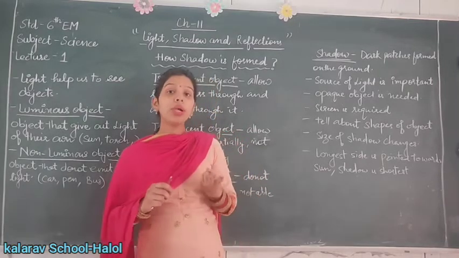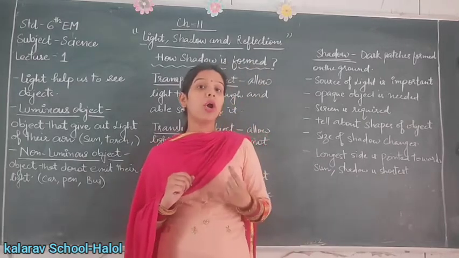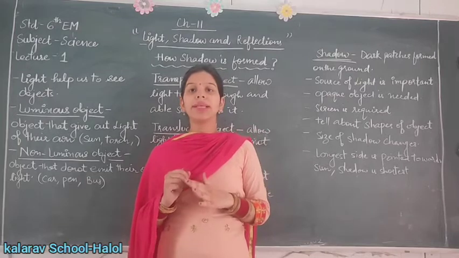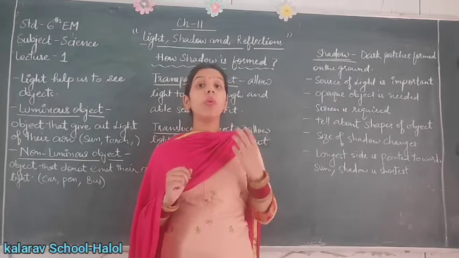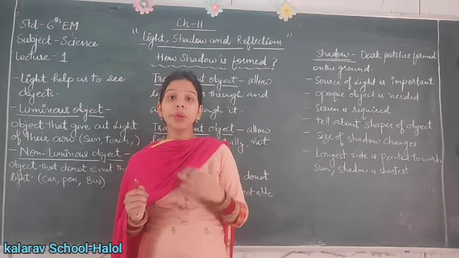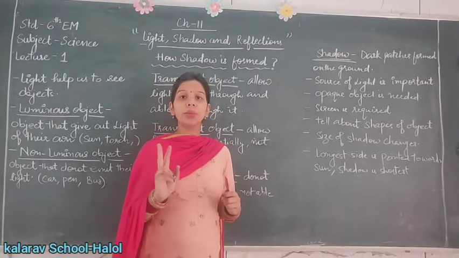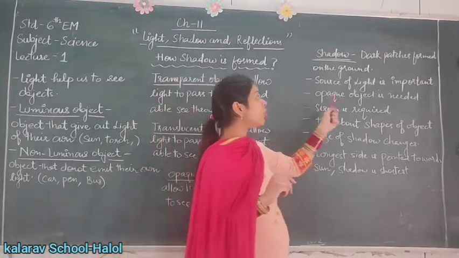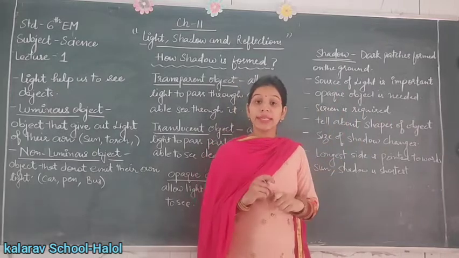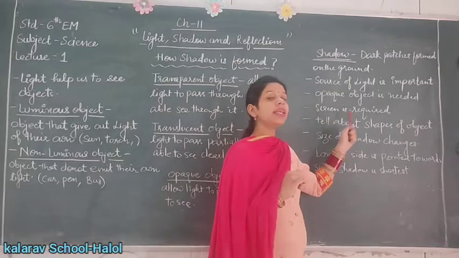Number 2, the main important thing, you need opaque objects. Opaque objects are those which do not allow light to pass. So you need an opaque object so that a shadow is formed. Here the human body is an opaque object. So firstly, two things are important: a source of light, and number 2, an opaque object. And last, number 3, a screen is required.